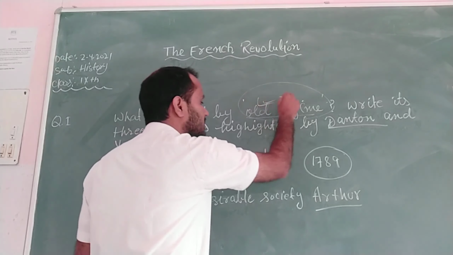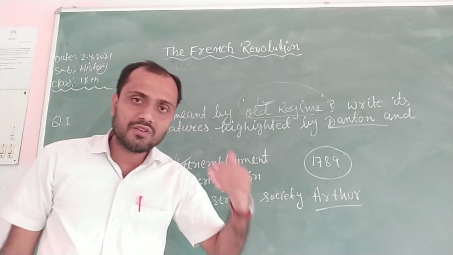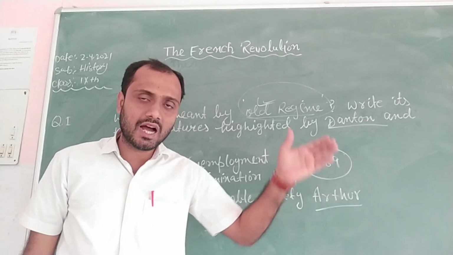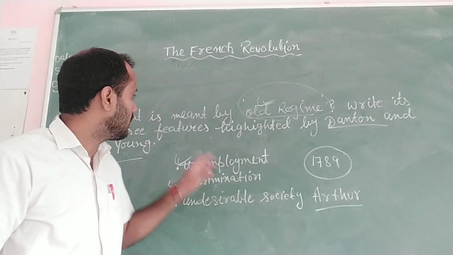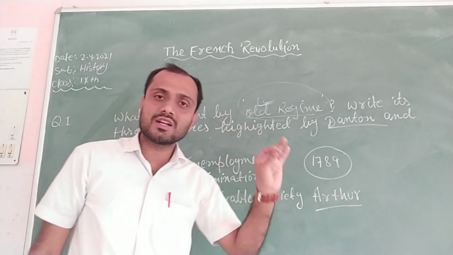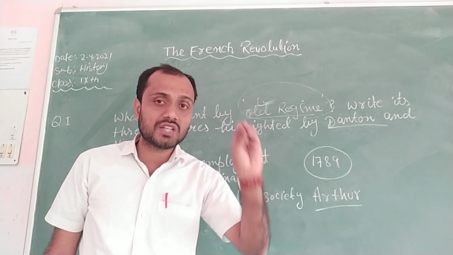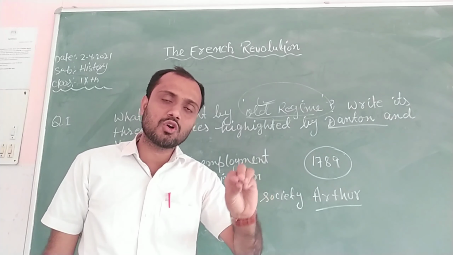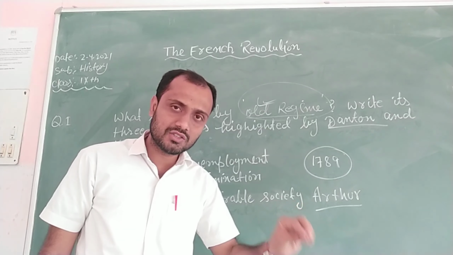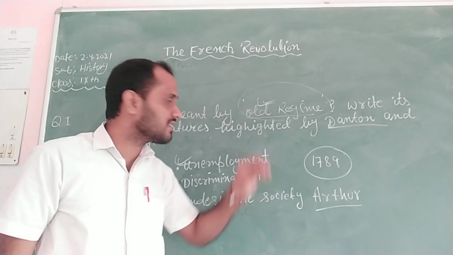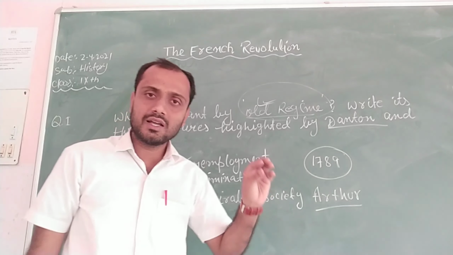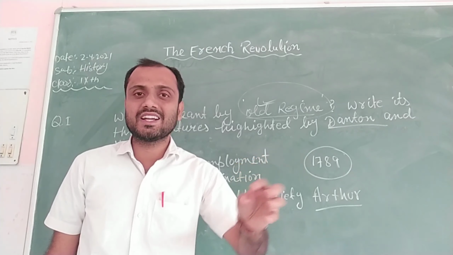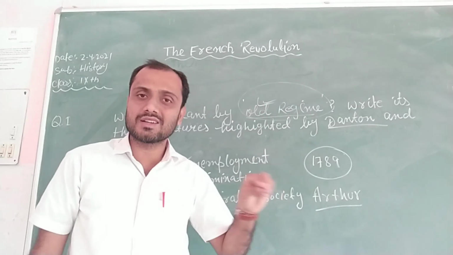So in this way, we will introduce our answer, and after that we will write the answer. How will you introduce? Old regime refers to the society and institutions of France before 1789 or before the French Revolution. Understood? And Danton and Arthur Young are two writers who wrote extensively about old regime.